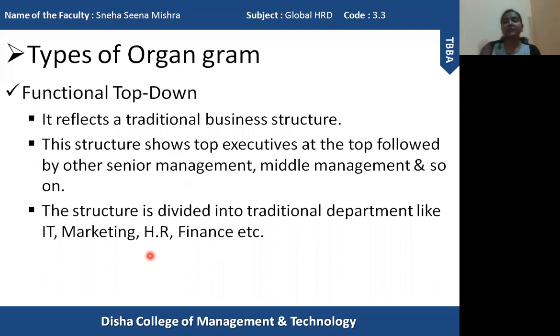Now the structure is divided into traditional departments like IT, marketing, production, HR, finance, research and development, depending upon the size of the organization as well as the nature of the organization. If the organization is a manufacturing unit, producing different types of products, then they will definitely have a production department. If the organization is concerned about providing service to the customers, they can have a different section for customer care also. So departmentation of the organization depends upon the size and the type of business they are involved in.